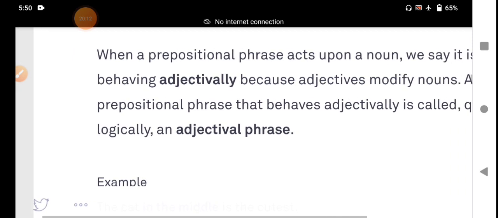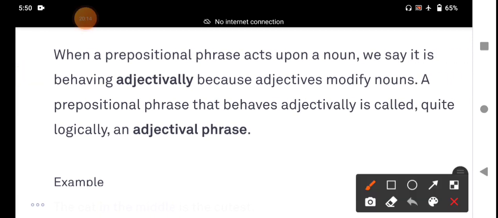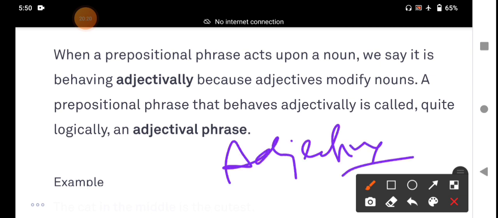Adjectival phrase means adjective phrase: the prepositional phrase functions as an adjective. We are discussing first of all the prepositional phrase functioning as an adjective, an adverb, and rarely, sometimes, a noun, my dear students.